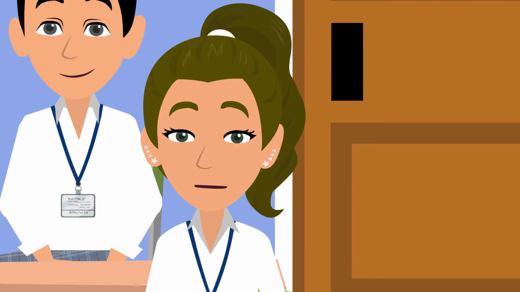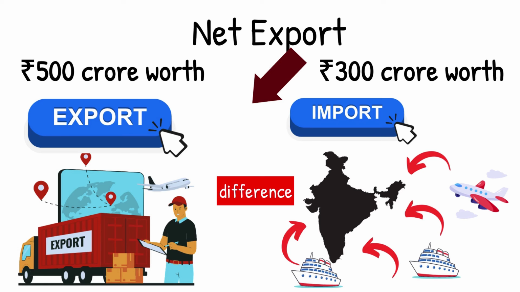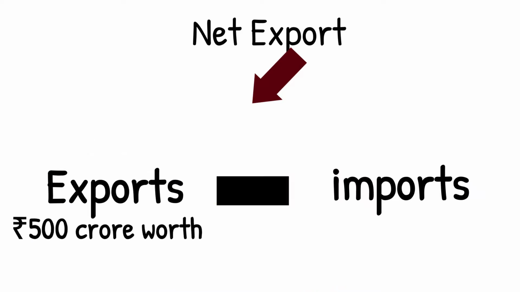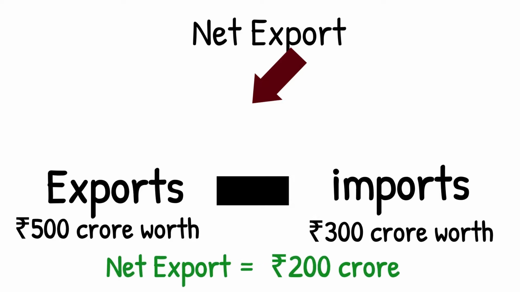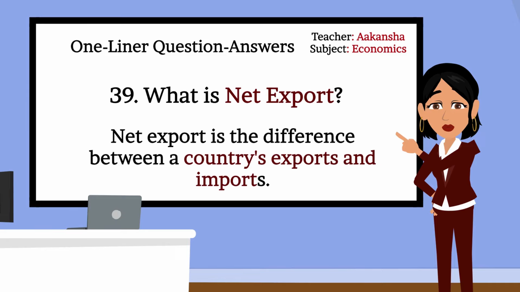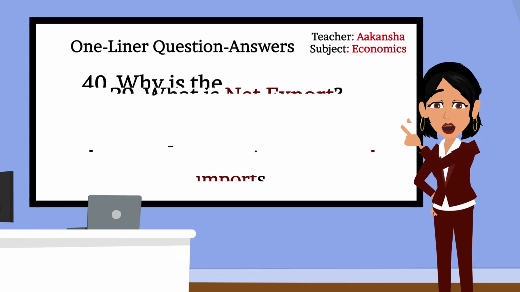For example, if India exports 500 crore rupees worth of goods and imports 300 crore rupees, net export equals 500 minus 300 equals 200 crore rupees. Positive trade balance. Perfectly explained. Moving to the next question. 40.